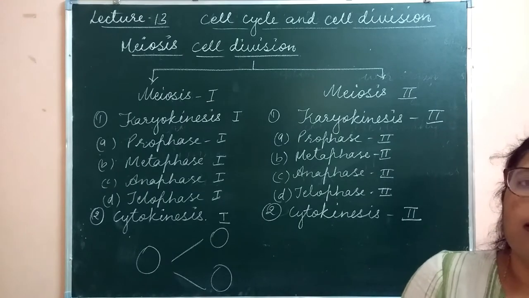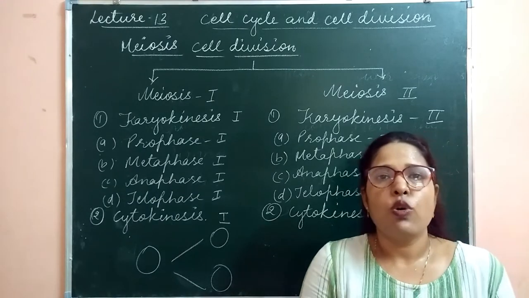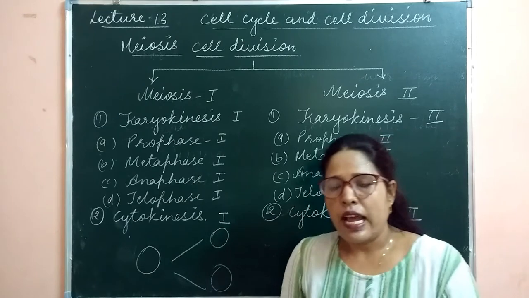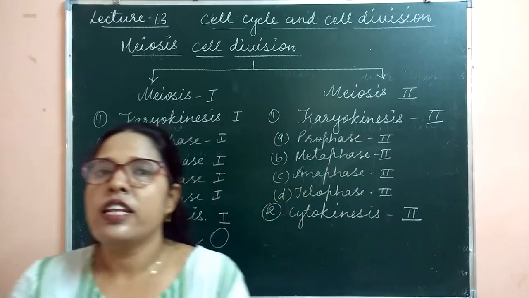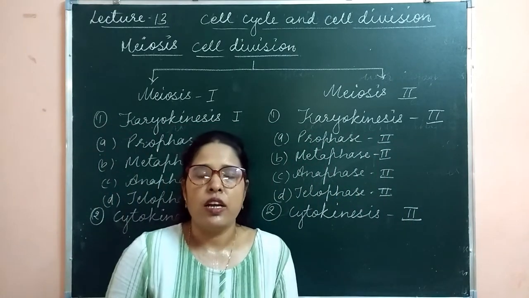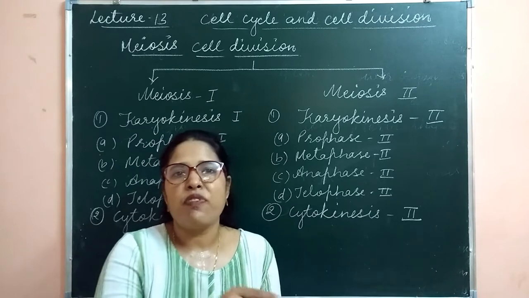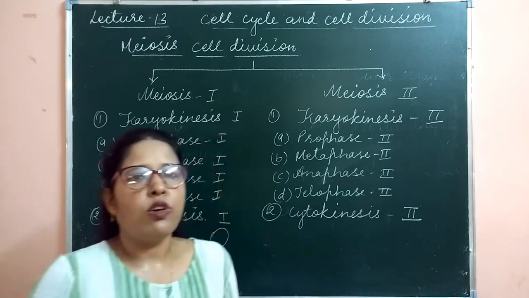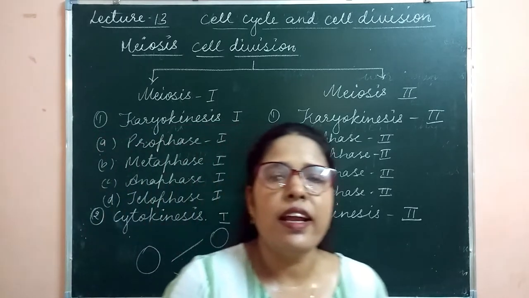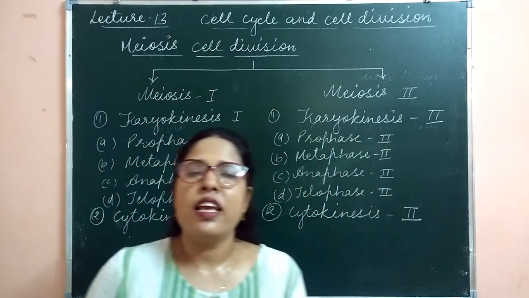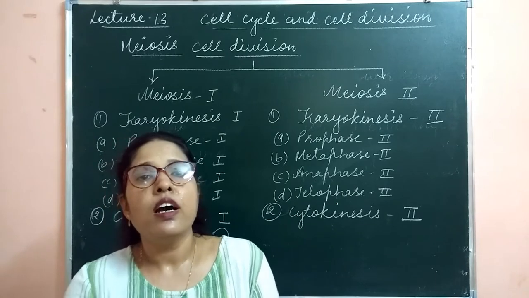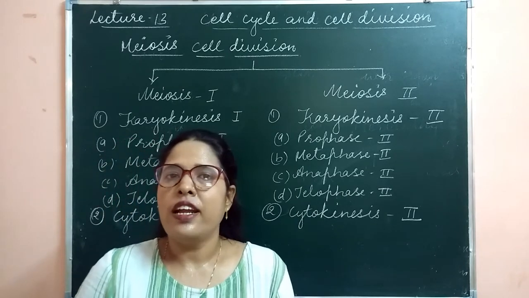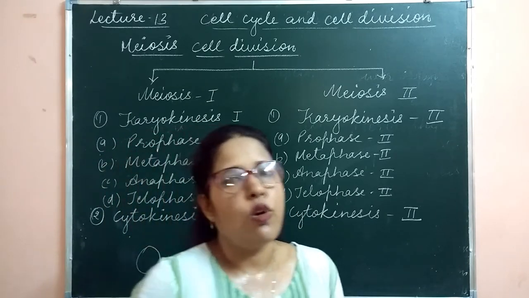The interkinesis is different from interphase only in one manner: during interkinesis there is no DNA replication. It means the S subphase is not there. Only the growth phase is there. The S subphase is only in the interphase. It means the DNA is only going to replicate during the interphase stage. In interkinesis, DNA replication is not taking place.